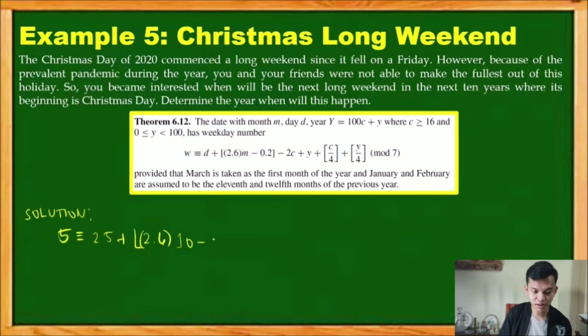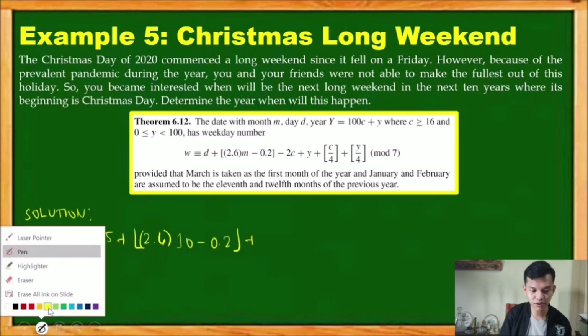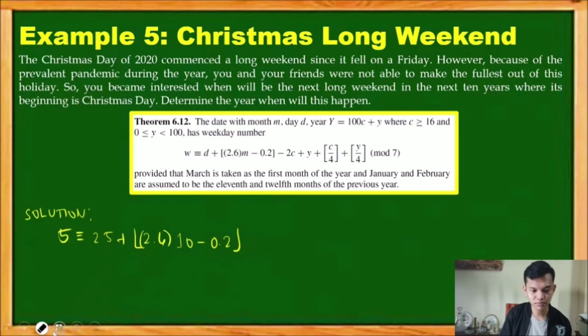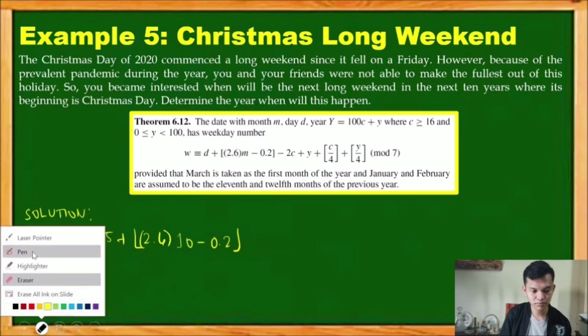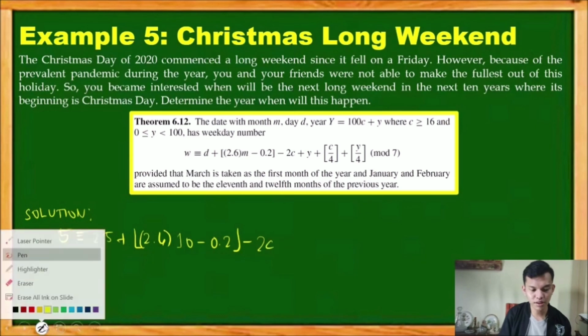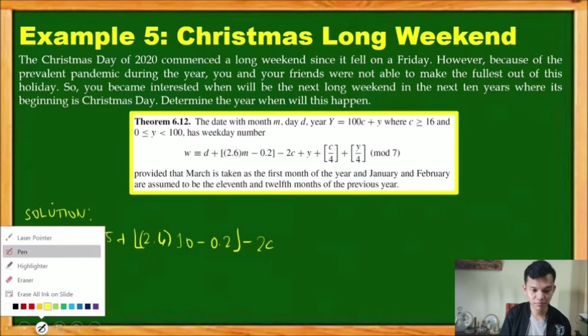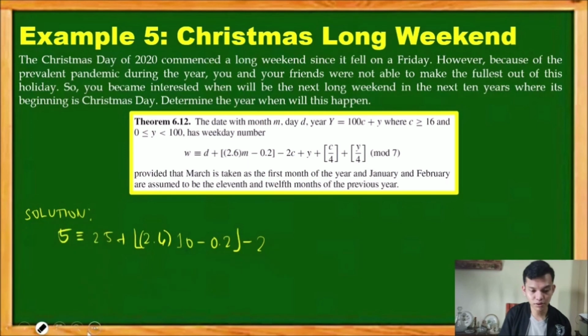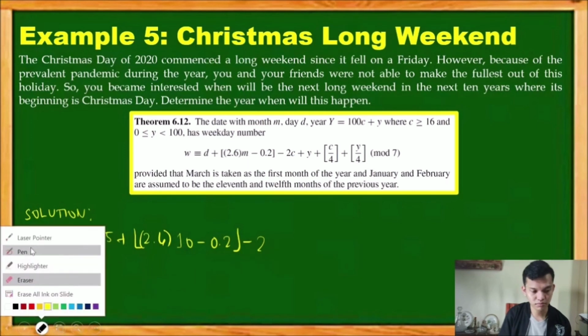So 10 minus 0.2, minus 2C. Our C will be 20, right? Because we're interested in the years 2021 until 2031.